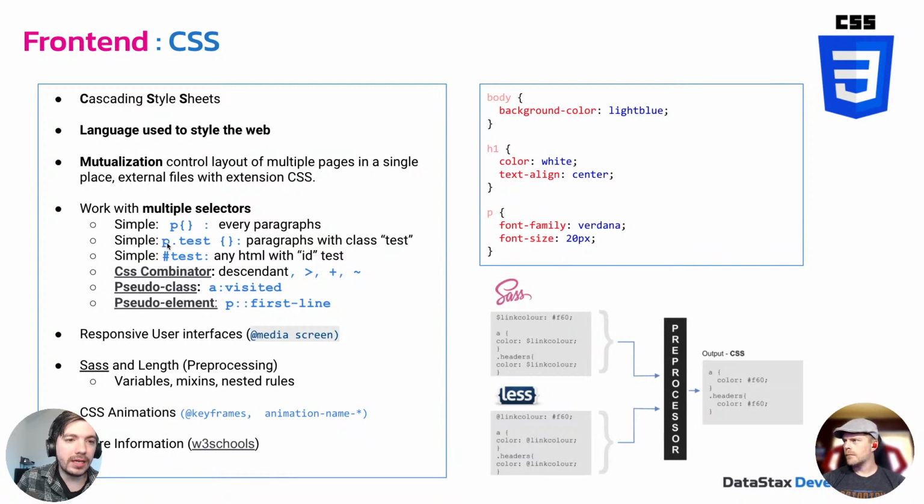So p.test will create a class for the paragraph tag that if you include that class in the tag, it will inherit those styles. But if it doesn't include that class, it will not inherit those styles. So you can get pretty granular with what styles apply to which components or which tags. And then you can also use some selectors for IDs.